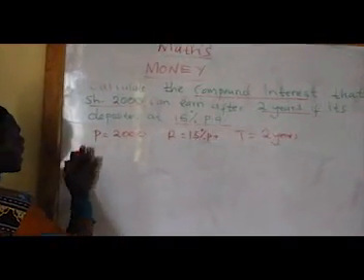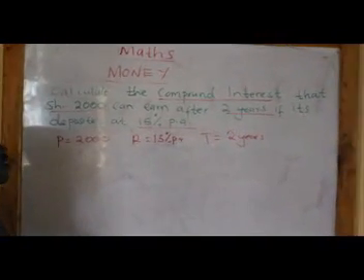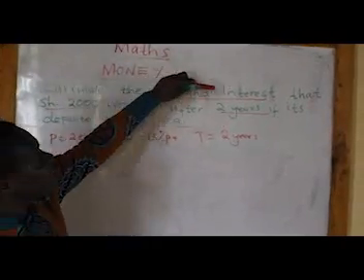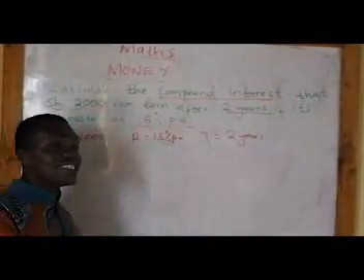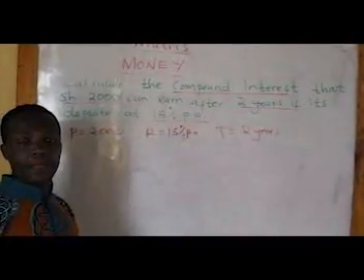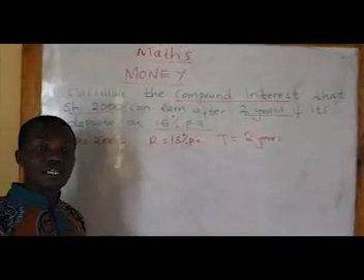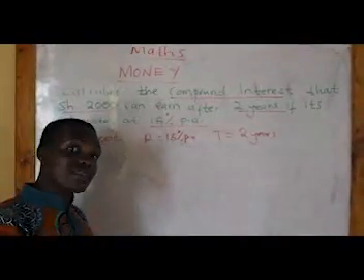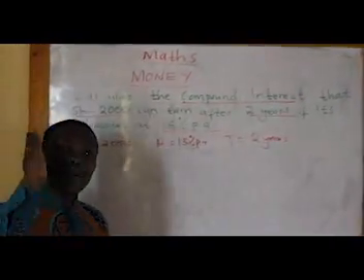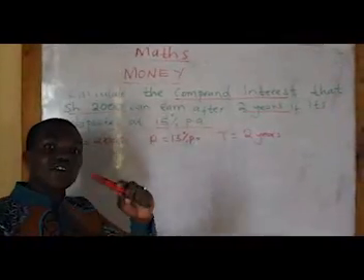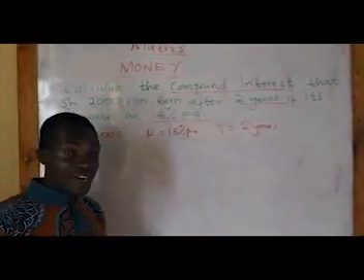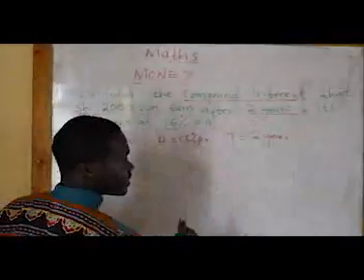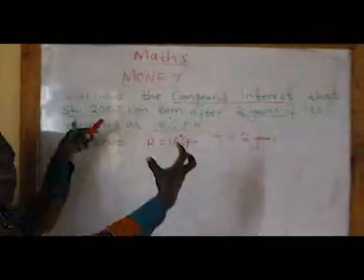Interest. Here, there's something I want to clarify. When you're calculating compound interest, it is calculated per year or per given time. If it is 5 months, that is per month. If it is 5 years, then per year, so calculate on a yearly basis until 5 years are over. So in this case, we have 2 years. So we have to calculate the interest of the first year.